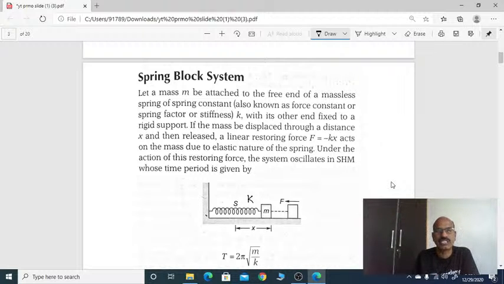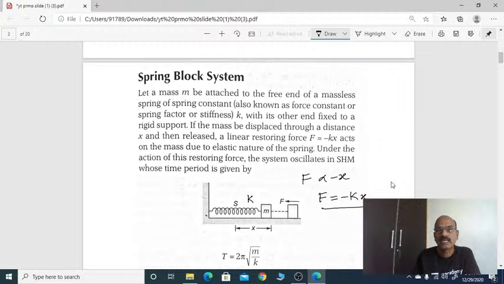So linear SHM. Here the spring moves either left or right from the mean position. The force applied on the spring is directly proportional to the negative displacement, because the direction of the applied force and displacement are opposite. So F equals minus Kx.